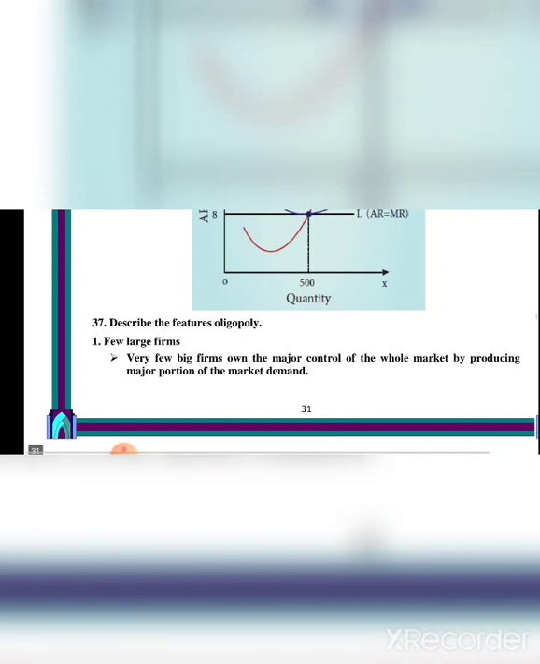You see the LAC curve in the diagram? That blue curve. How is it? It is U-shaped. And you will draw the diagram and you will write the explanation for that. But the explanation is not given here. So they are moving on to the next question.